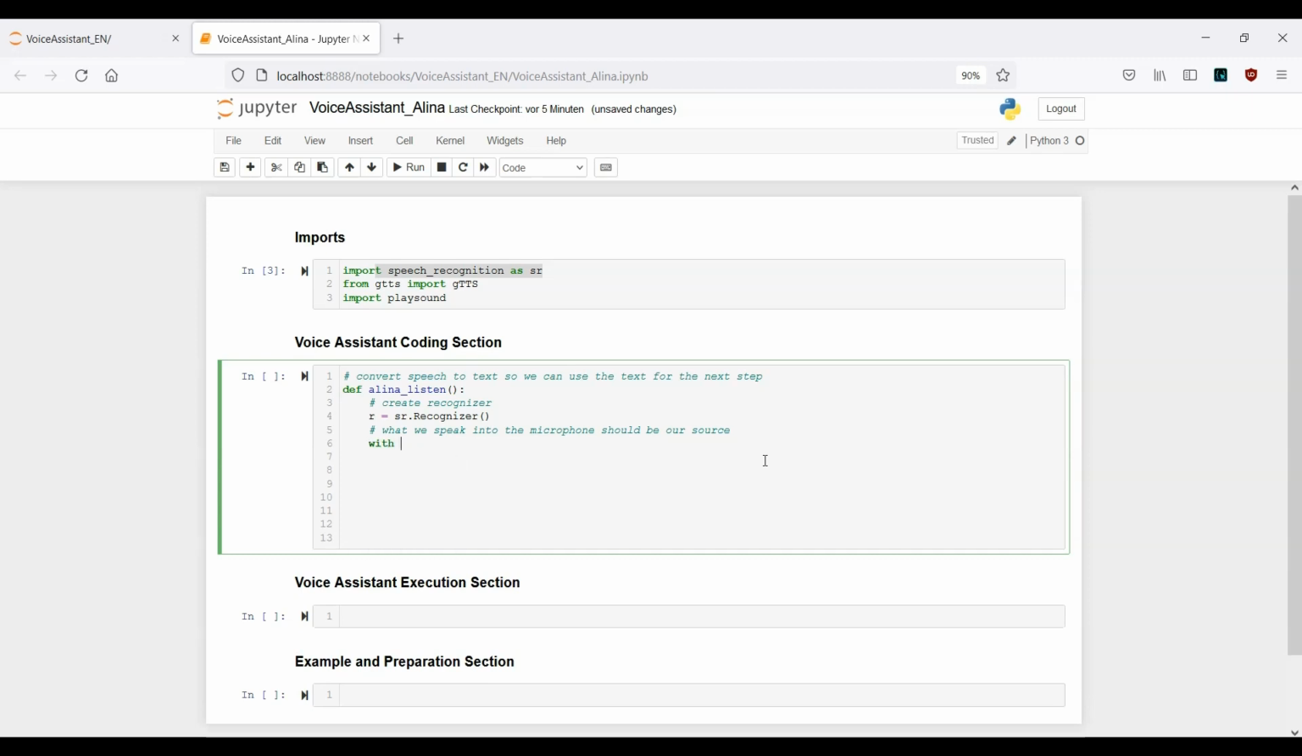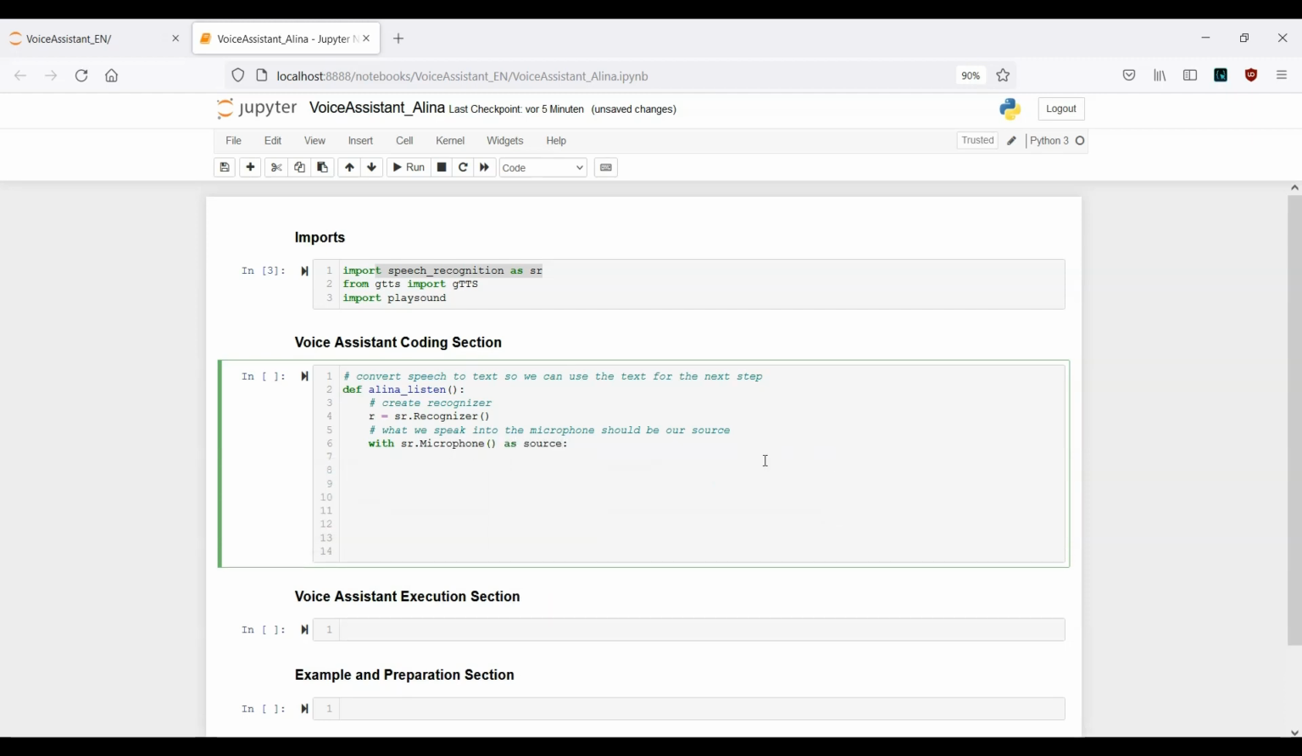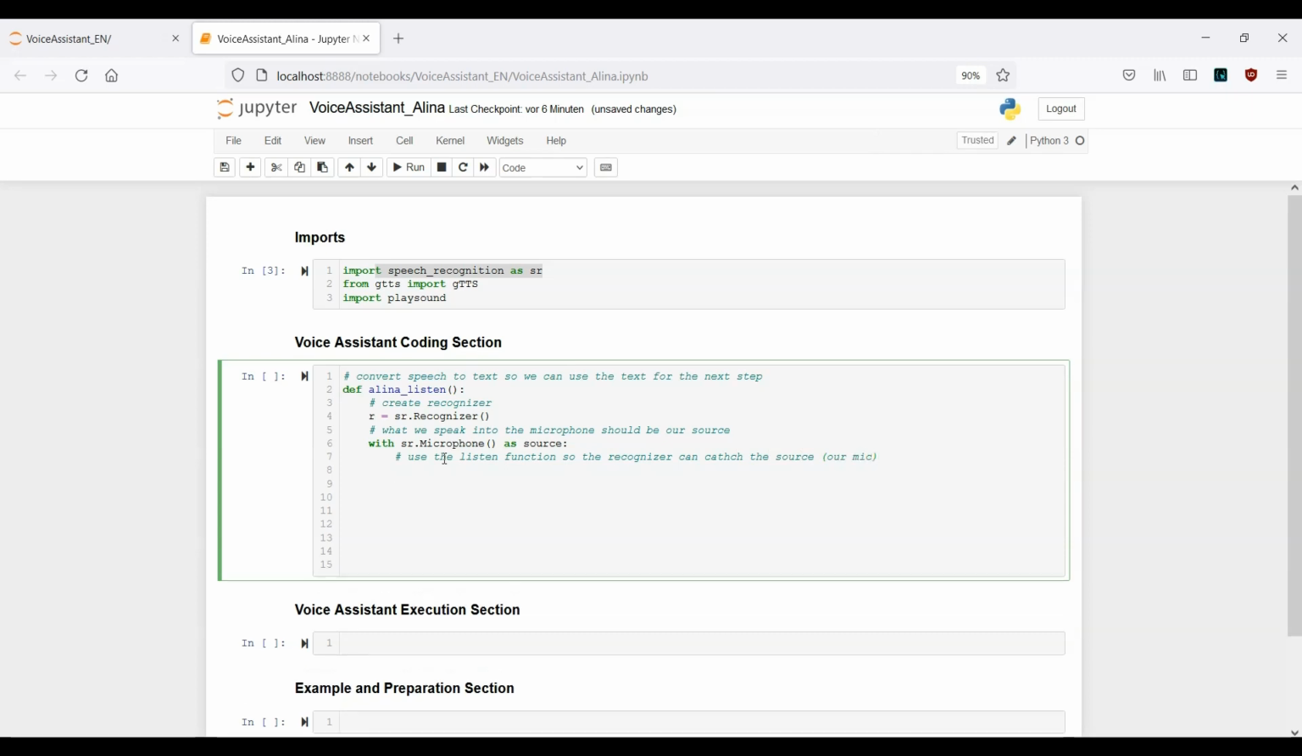Okay, that means let's make use of this with statement with sr.microphone as source, and now we need the listen function so the recognizer can catch the source. That means what we speak to the microphone is actually the source itself. Okay, so use the listen function so the recognizer can catch the source, our mic. Okay, hope this makes sense.